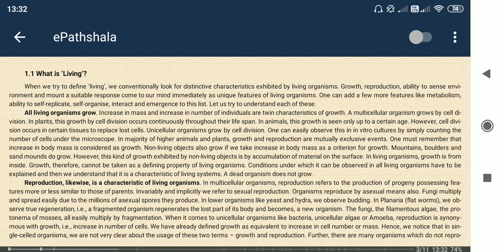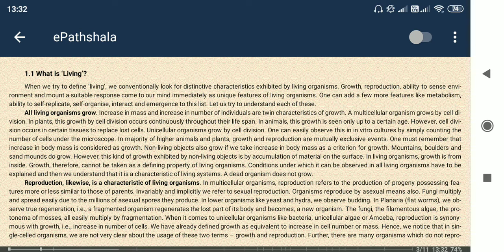In the case of multicellular organisms like us, from the gamete cells, two gamete cells get integrated to form a zygote, which is a single cell.